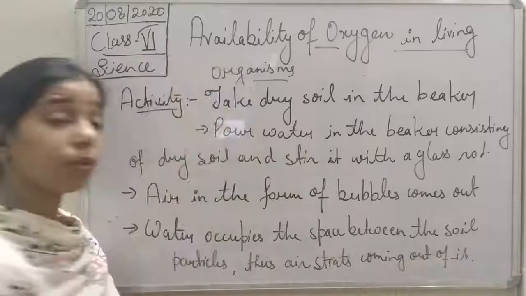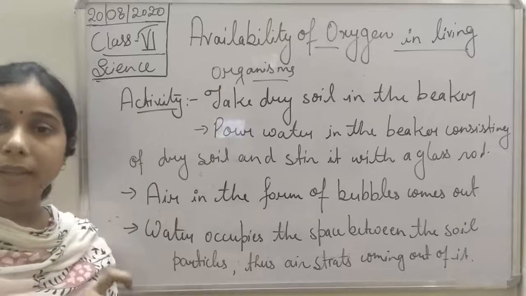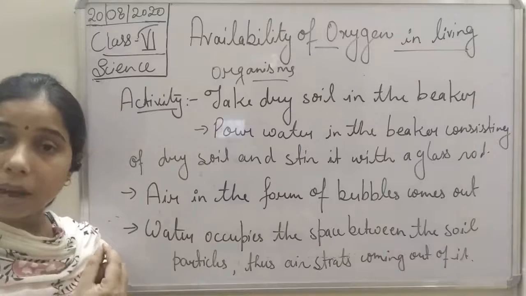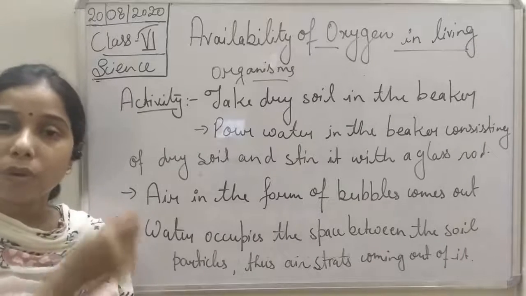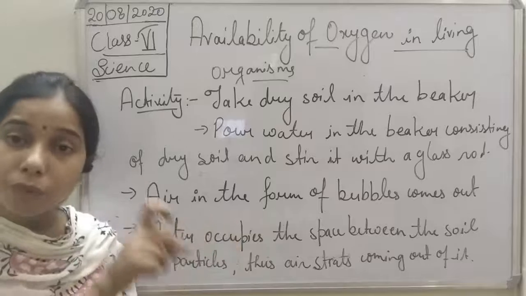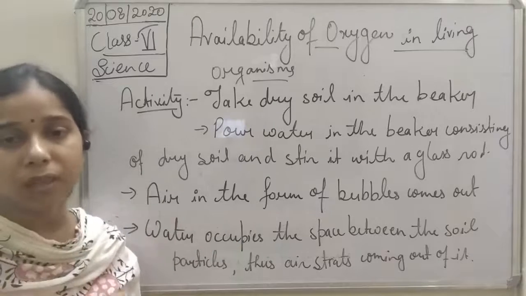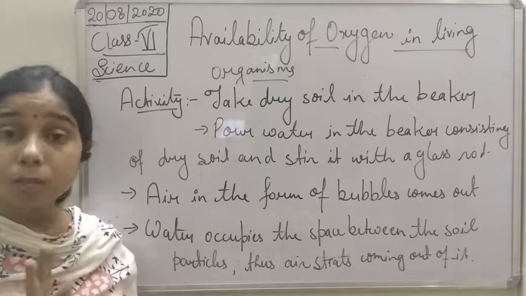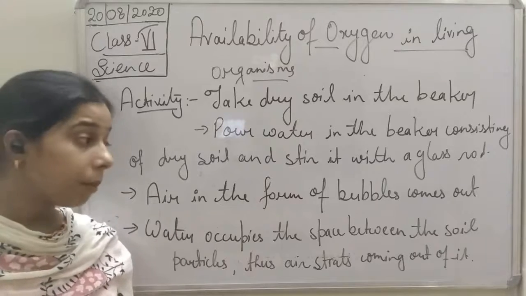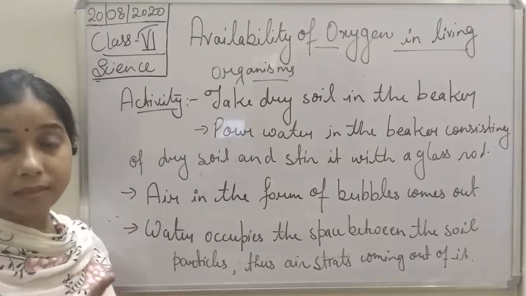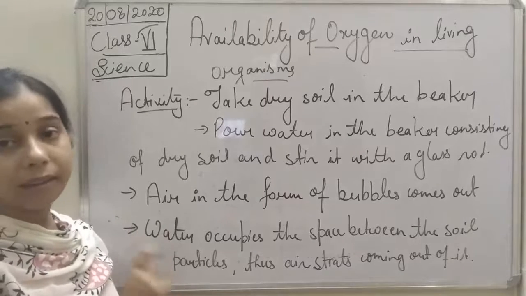So you see here, students, as you pour the water in the beaker consisting of dry soil, bubbles come out. Why do bubbles come out? Because when you pour the water, water occupies the spaces which are present in between the soil particles. This proves, students, that the bubbles show that this soil must consist of a space in which the air is present.